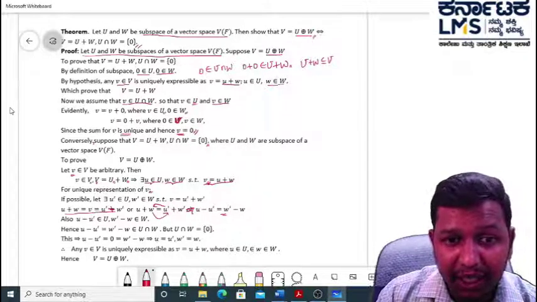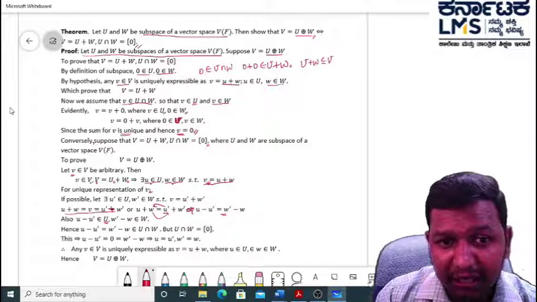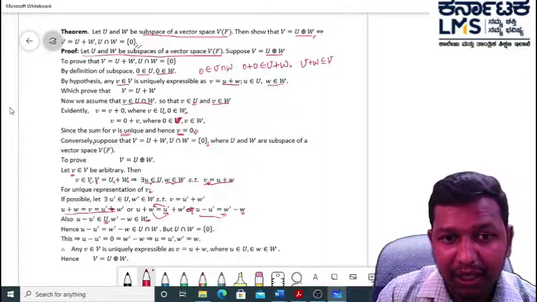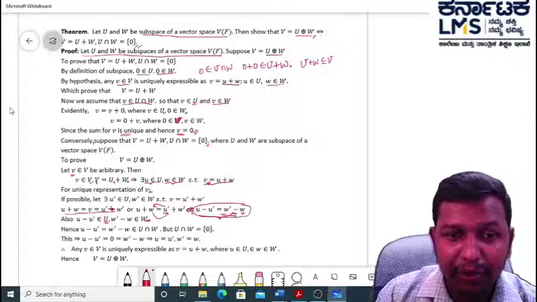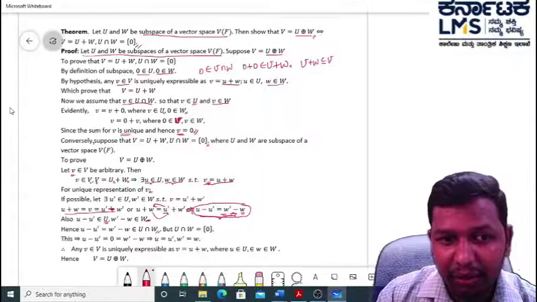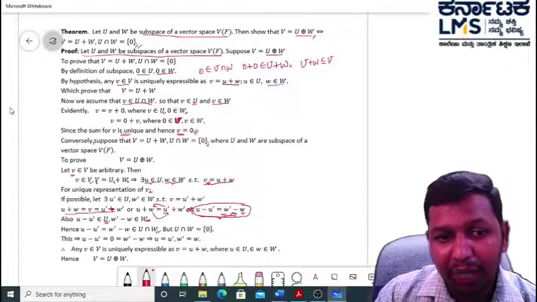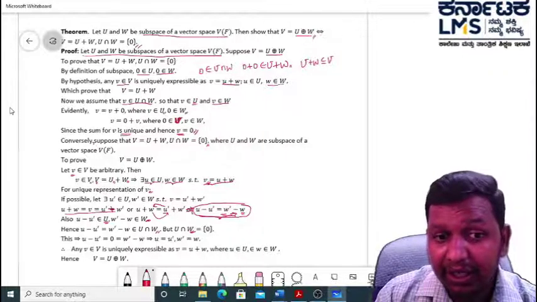u minus u dash is an element of U. w dash minus w is an element of W. But they are equal from our assumption. Therefore, they belong to U intersection W. But U and capital W are disjoint.